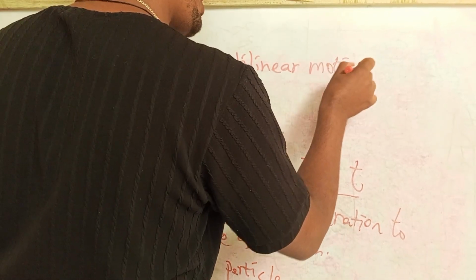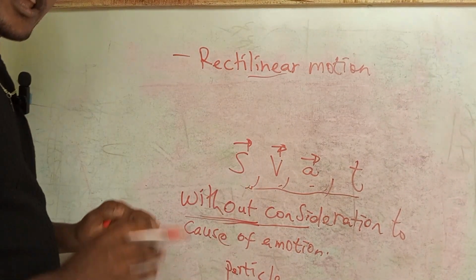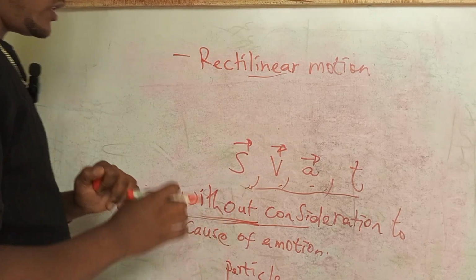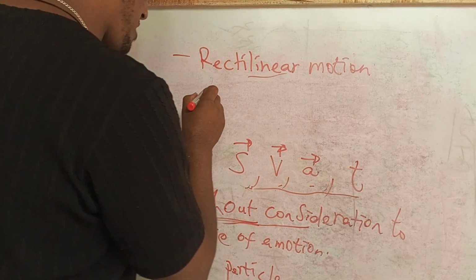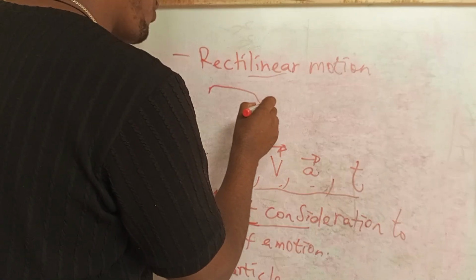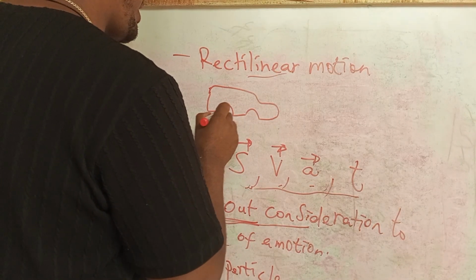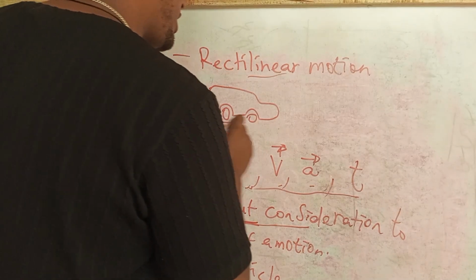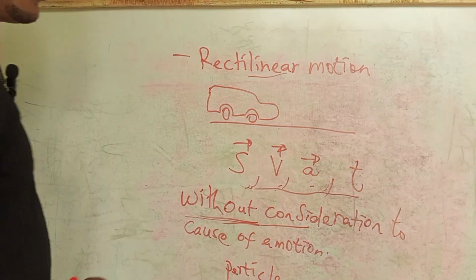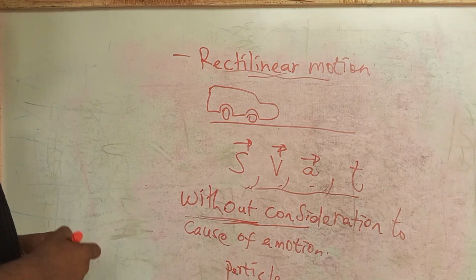Rectilinear motion, linear, in a straight path, okay? For example, take a car. You can consider a car moving in a straight line at a constant speed. This is all about the rectilinear motion.